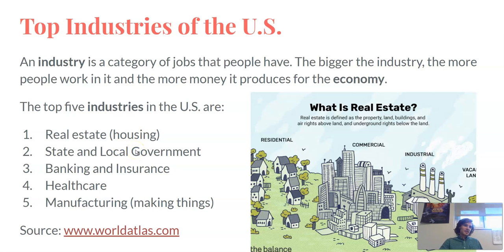State and local government is the second biggest industry in the United States. So a lot of people work for state or local governments, including myself. My paycheck comes from the tax revenue of our county and city.